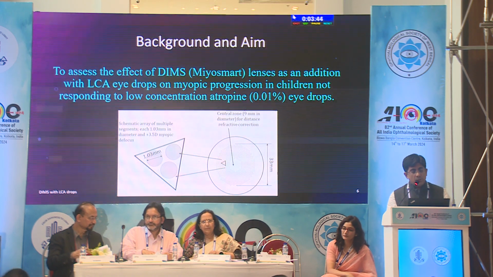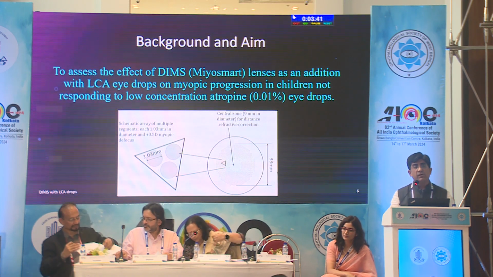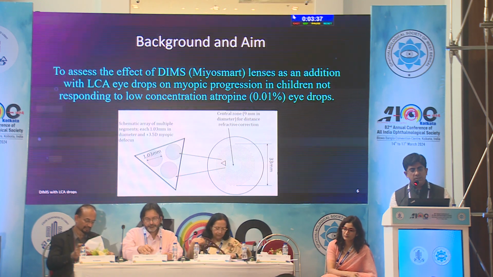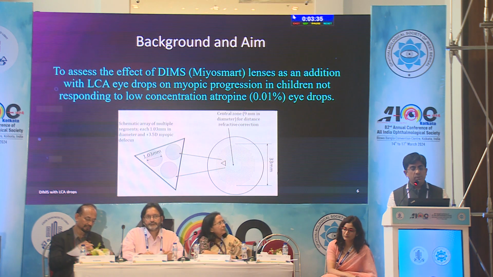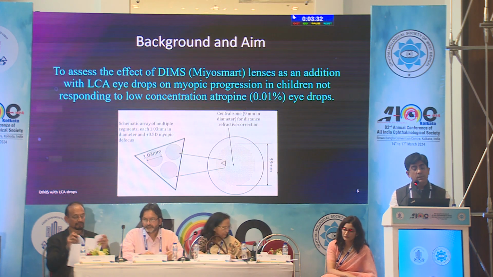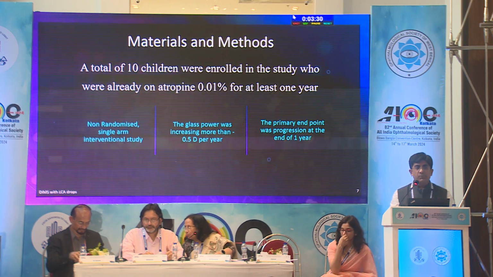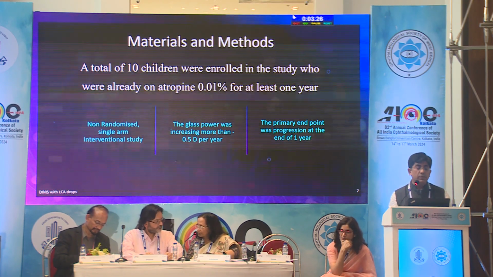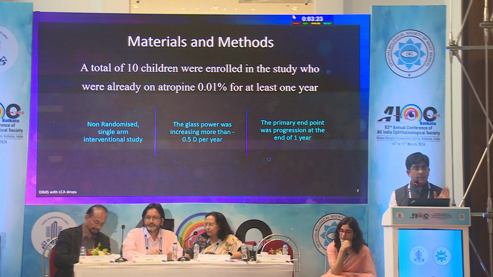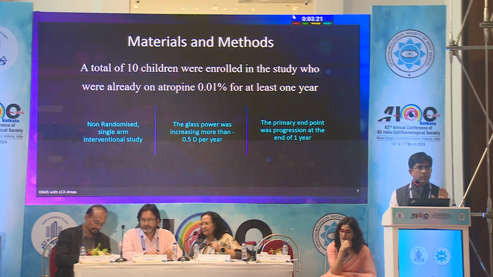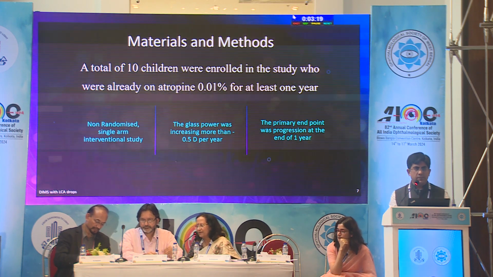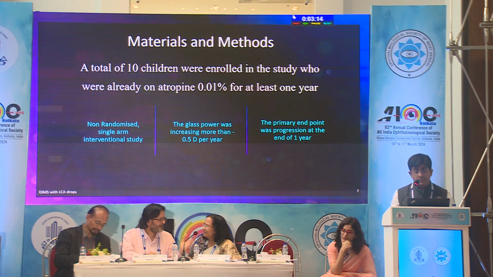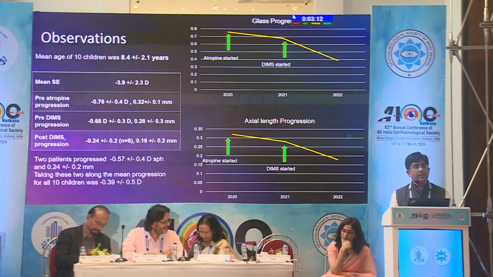With this background, we decided to study the effect of MyoSmart or DIMS lenses as an addition to low concentration atropine eye drops on myopic progression in children who are not responding to low concentration atropine eye drops. We had around 10 children who were non-responders. They were enrolled in the study, were already on atropine, and were asked to continue atropine. This was a non-randomized single-arm interventional study, with glass power increasing more than 0.5 diopter per year. The primary endpoint was progression at the end of 1 year.